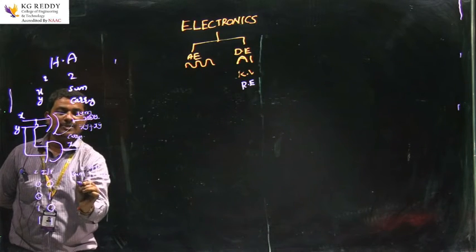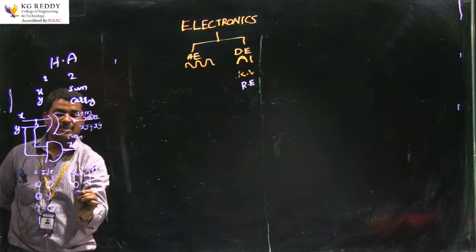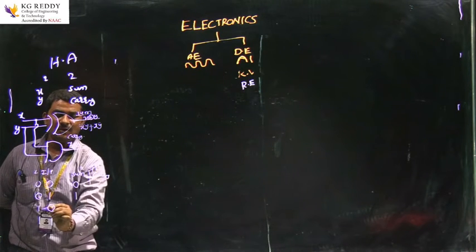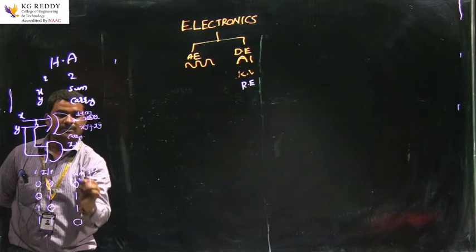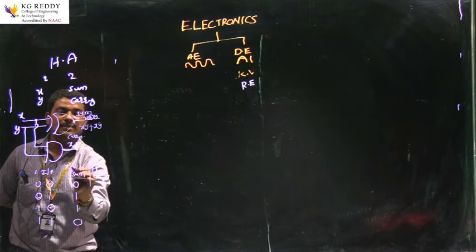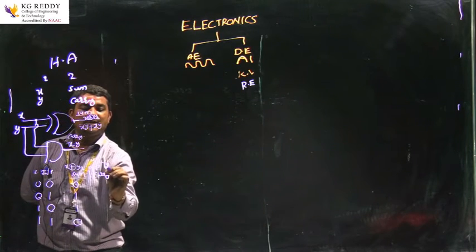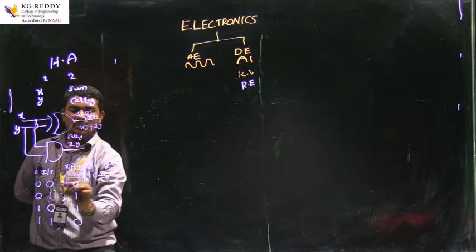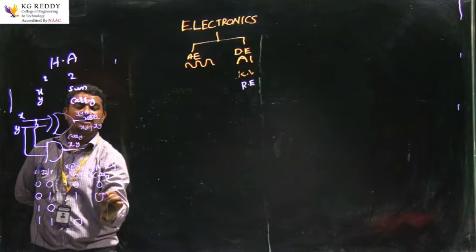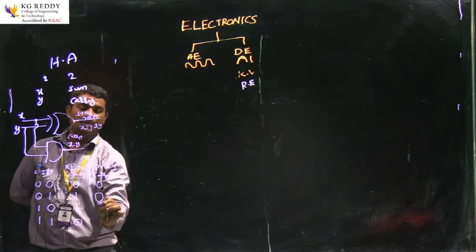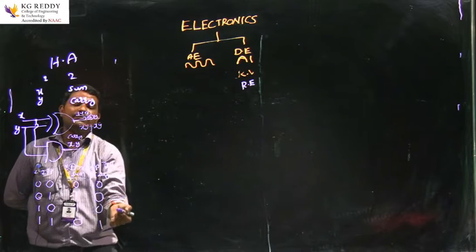Here 0 0 means the sum expression is 0, for 0 1 the sum expression is 1, for 1 0 it is 1, and for 1 1 it is 0. The sum expression is x exclusive-OR y, and the carry expression is x into y. For 0 0, x into y is 0; 0 into 1 is 0; 1 into 0 is 0; and 1 into 1 means 1.